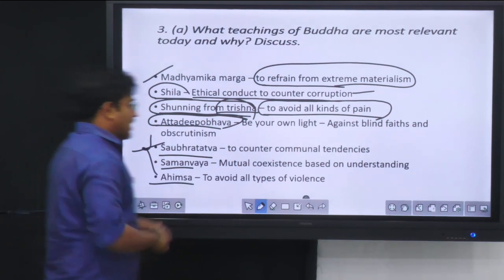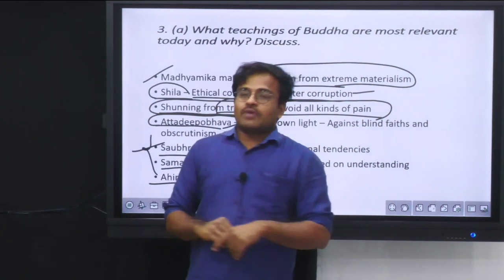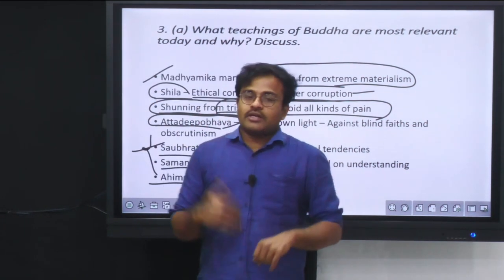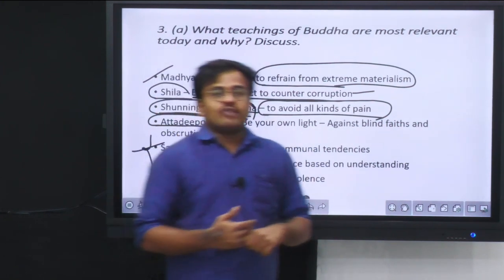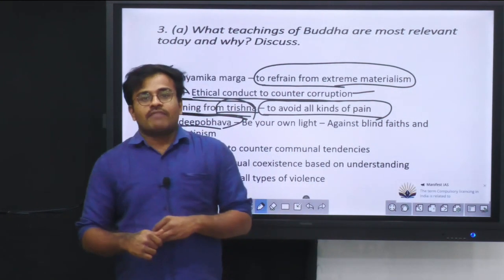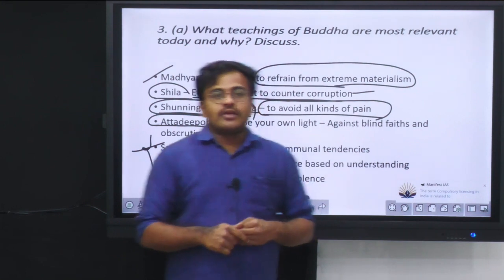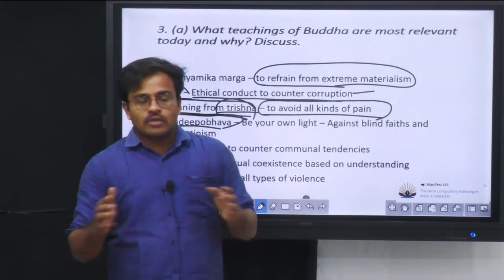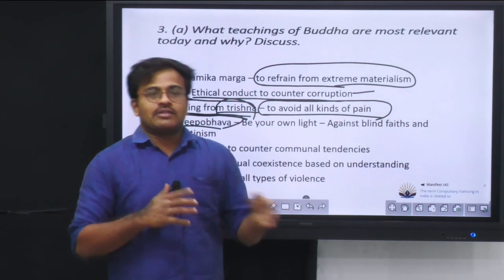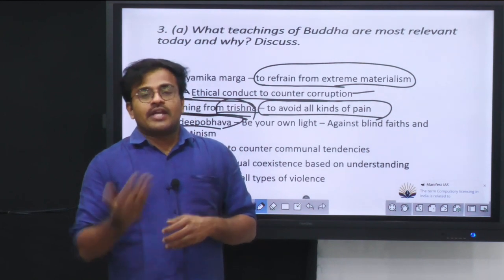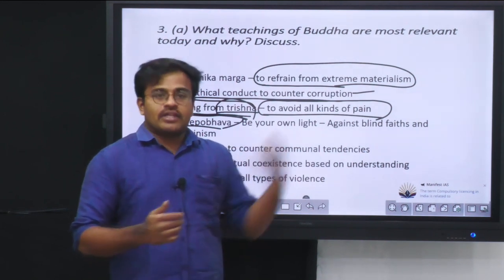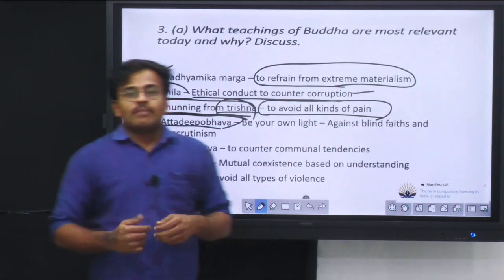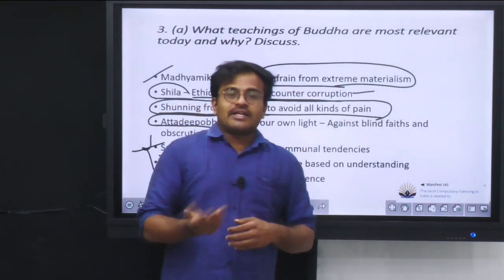Then the last one is Ahimsa. Ahimsa is a very important value of Buddhism, and this principle of Ahimsa we can use for avoidance of war, in cases of terrorism, in order to build inter-country amity, just like the Panchshila between India and China. So all of these things you can write. You can even invoke the Panchshila also. Panchshila is based on Buddhist principles between India and China.